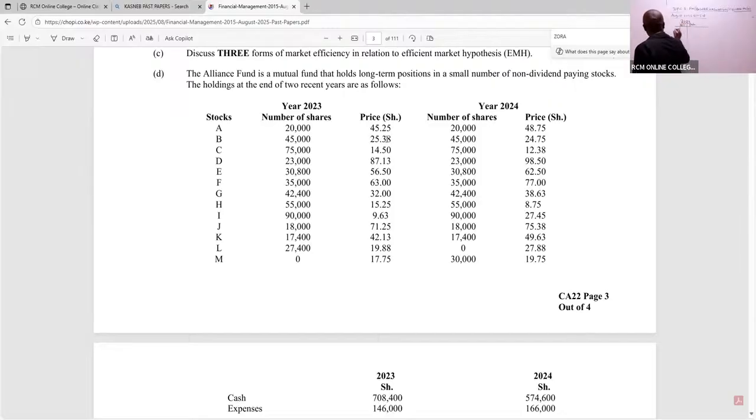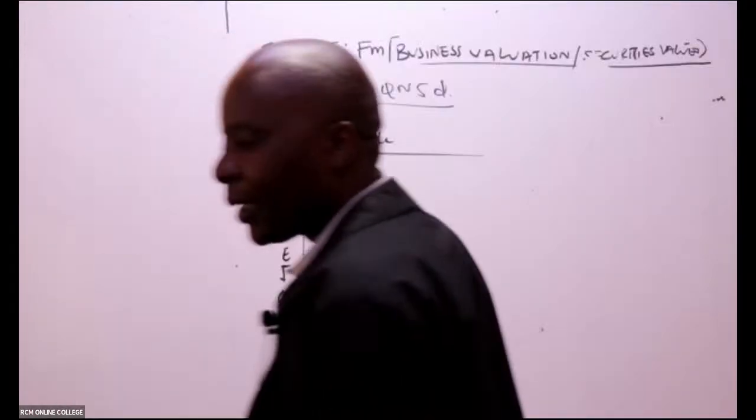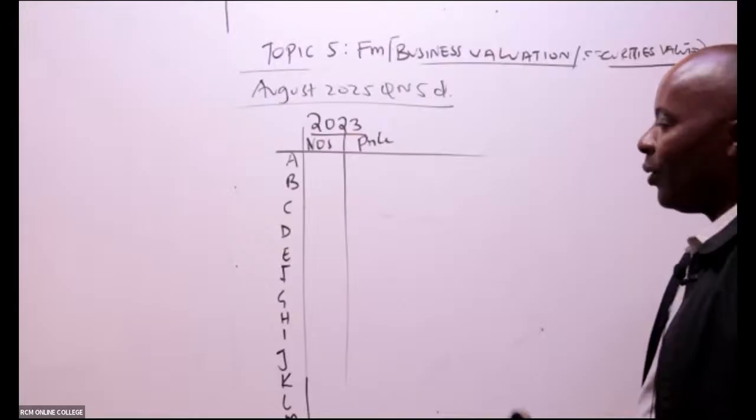And we have our stocks there, A, B, C, D, E, F, G, H, I, J, K, L, M. No, if I write it that way, my board will not be enough. I don't think so. Let me see. If I write it like that, no, let me just.